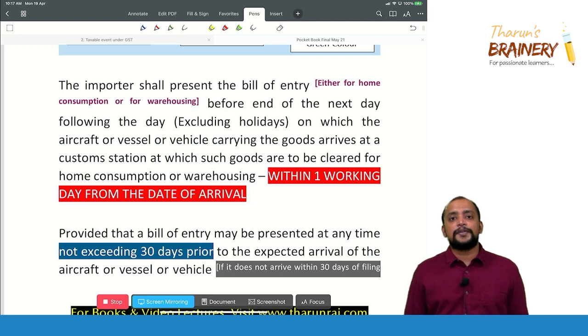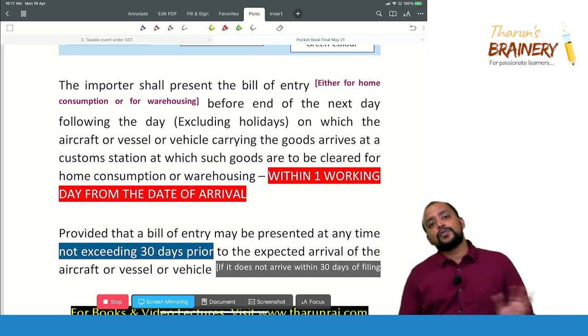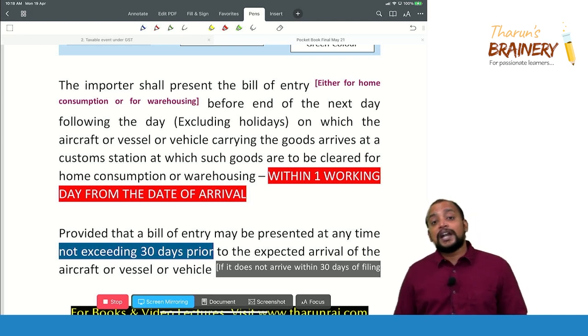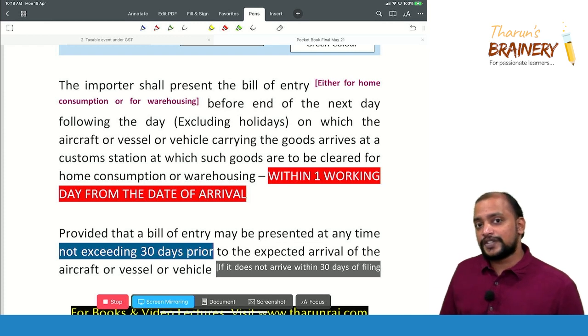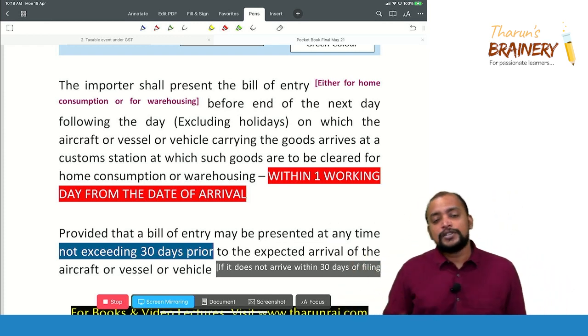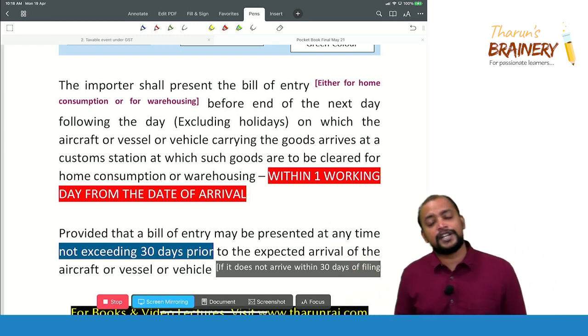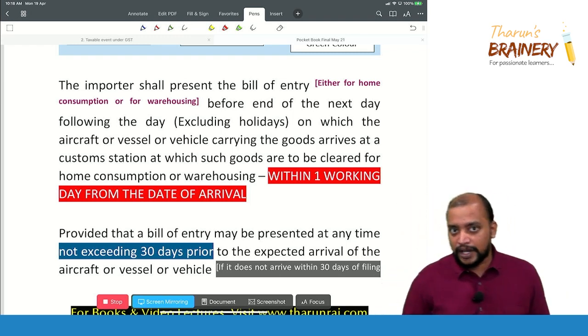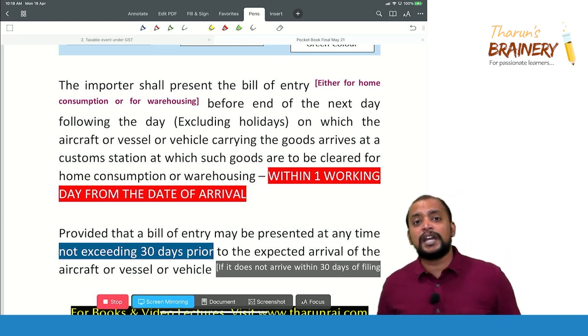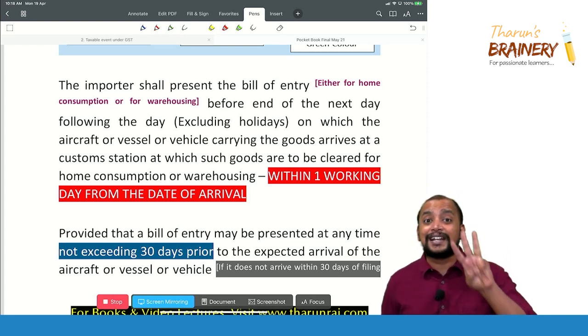Okay. And Finance Act 2021 has brought in a mandatory prior bill of entry, but that is not applicable for your exam, May 21 exam, don't worry. That is for May 22 exam only. So for your exam it is not applicable. For your exam we have a prior bill of entry as well as a later bill of entry. Later bill of entry within one working day and prior bill of entry within 30 days prior.